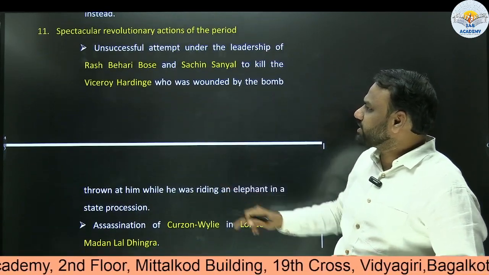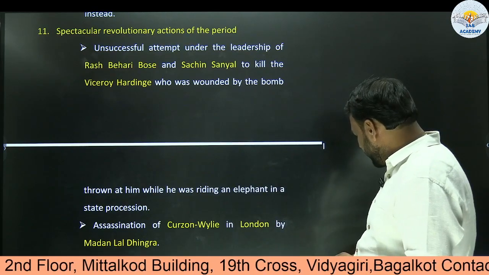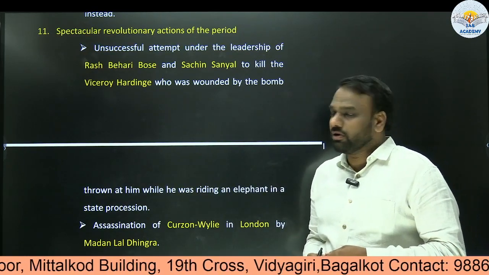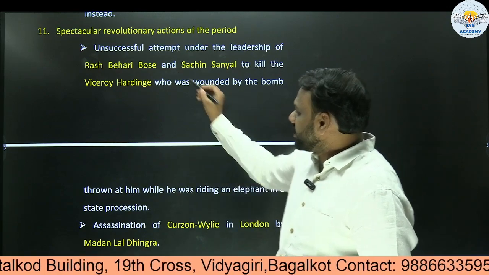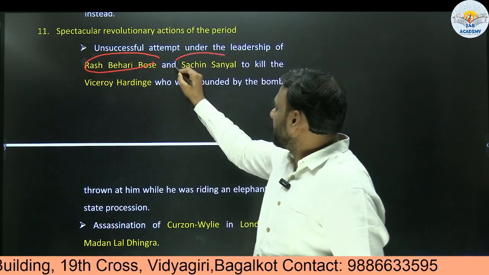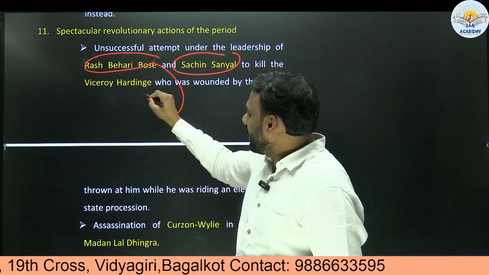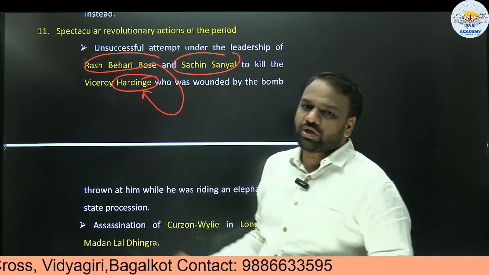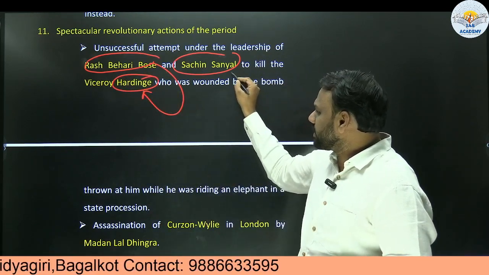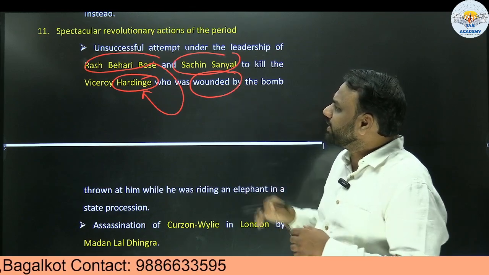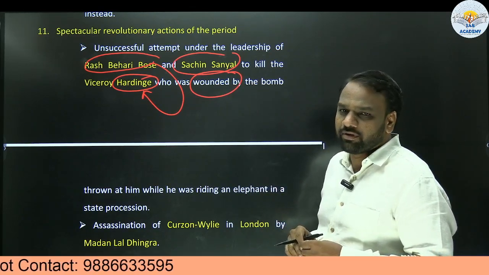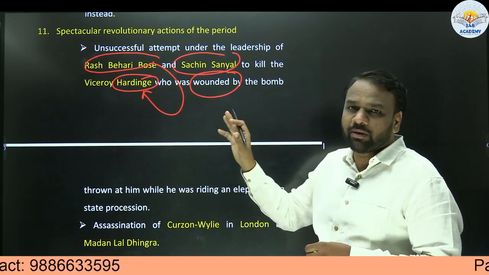Spectacular revolutionary actions of the period, some memorable revolutionary actions. Rash Bihari Bose and Sachindranath Sanyal tried to kill Hardinge through a bomb attack. Even though it was unsuccessful, and he survived the wounds, it's an important revolutionary act which is remembered, and it motivated many at that time.